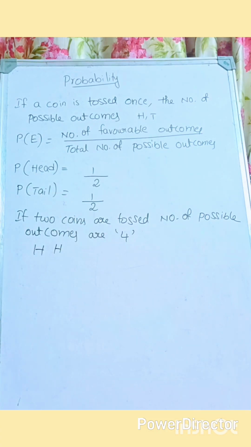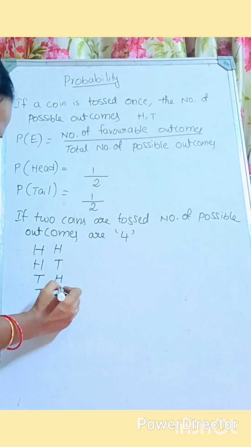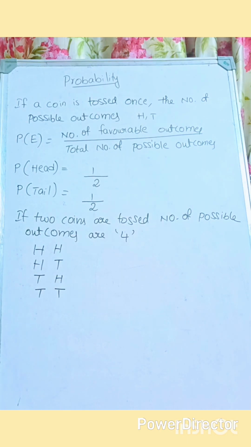Next, if I get the head, there is a possibility he can get the tail. And if I get tail, he can get the head, and if I get tail, there is a possibility the other person also gets the tail. Other than this, is there any other possibility? No. So if two coins are tossed, the number of possible outcomes is 4. What are those? Head head, head tail, tail head, and tail tail.